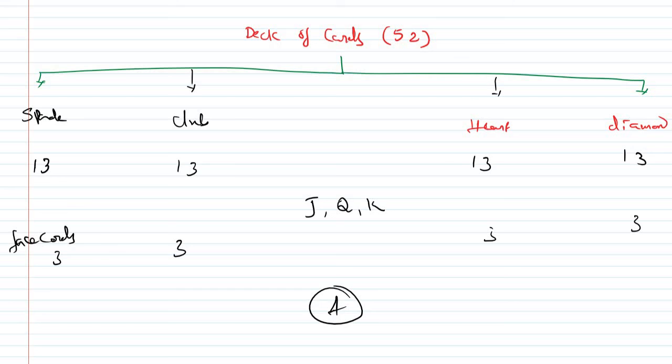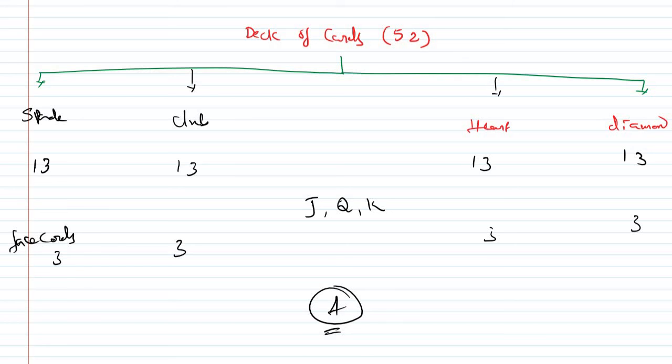But mathematically we will not use it as 1. So I mentioned that it is neither a face card nor a number card.